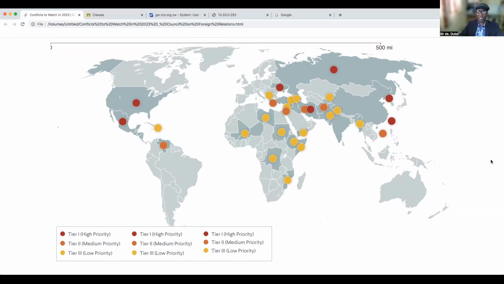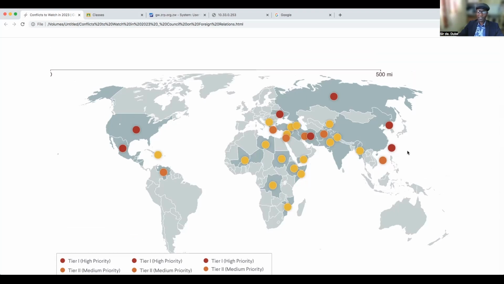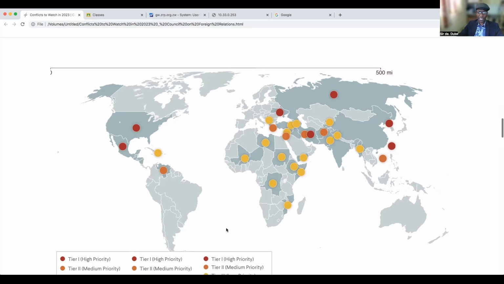So this is measuring the likelihood of conflicts in the world. And we have a key here, which is indicating that tier 1, it's in maroon color, it's high priority. This orange color, tier 2, is medium priority. And this yellow color is tier 3, which is low priority. Right. Let's see which countries are these.